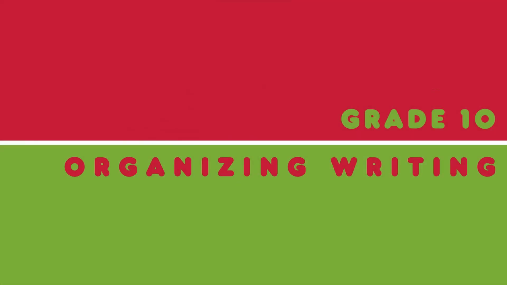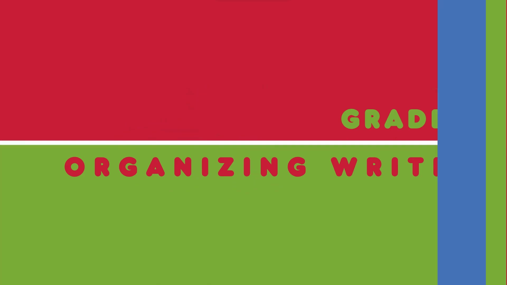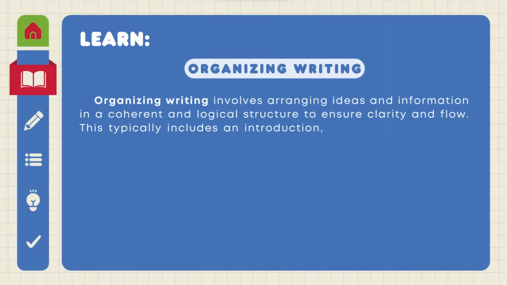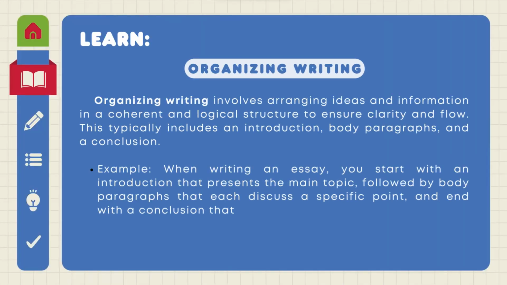Grade 10, Organizing Writing. Organizing writing involves arranging ideas and information in a coherent and logical structure to ensure clarity and flow. This typically includes an introduction, body paragraphs, and a conclusion. Example, when writing an essay, you start with an introduction that presents the main topic, followed by body paragraphs that each discuss a specific point, and end with a conclusion that summarizes the key idea.